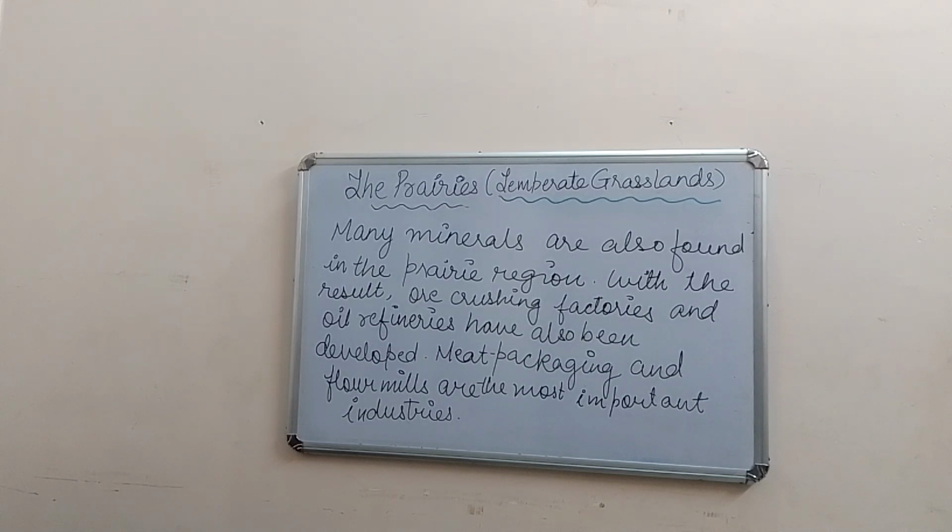So that is why this grassland, or we can say the temperate grassland, that is the prairies, plays a vital role among all the grasslands which exist in the world. And this grassland helps the country and the world as a wheat basket because of the fertile soil over there.